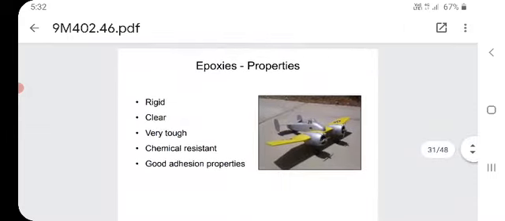Now we will see the epoxies. So on the screen you are seeing the aeroplane body. So properties we will see: rigid, clear, very tough, chemical resistance, and good adhesion properties. So these are regarding the epoxies.